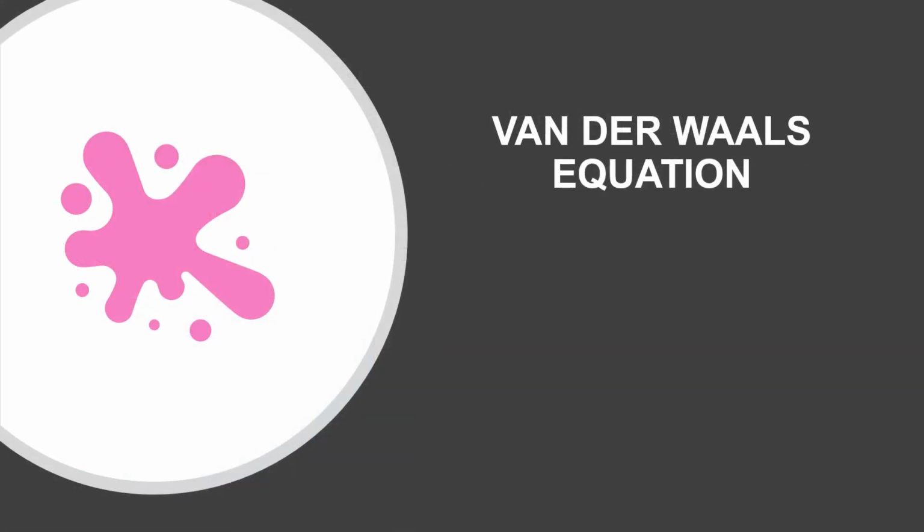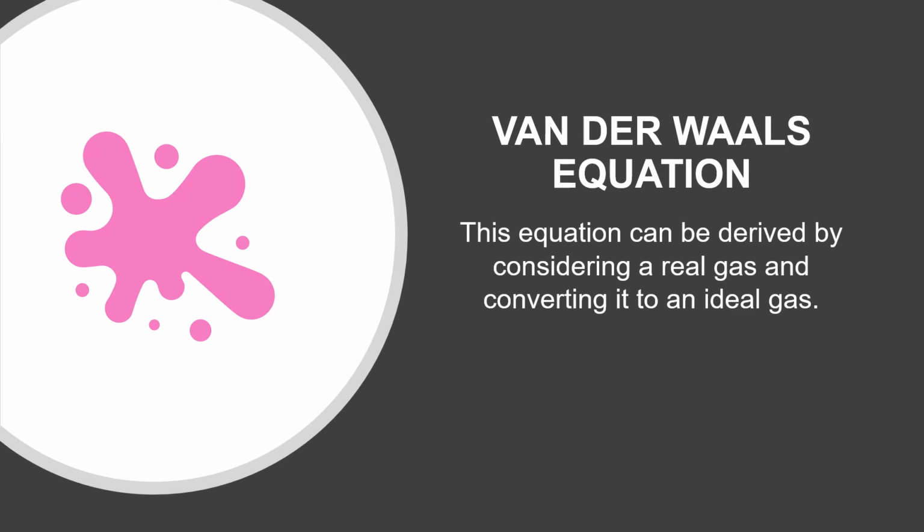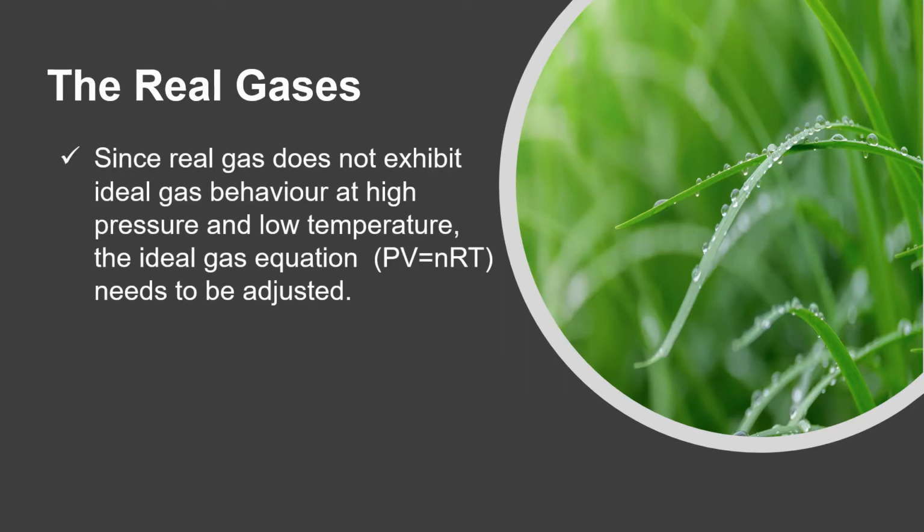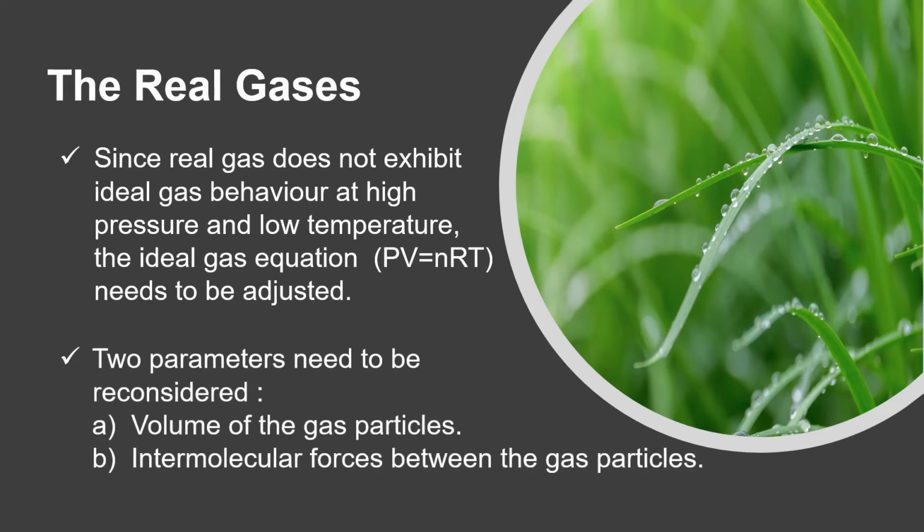Real gases obey the van der Waals equation. But do you know what exactly the van der Waals equation is? The van der Waals equation is an equation that can be derived by considering a real gas and converting it to an ideal gas. Since a real gas does not exhibit ideal gas behavior at high pressure and low temperature, the ideal gas equation, which is PV equals nRT, needs to be adjusted. Two parameters need to be reconsidered. First, the volume of the gas particles, and second, the intermolecular forces between the gas particles.